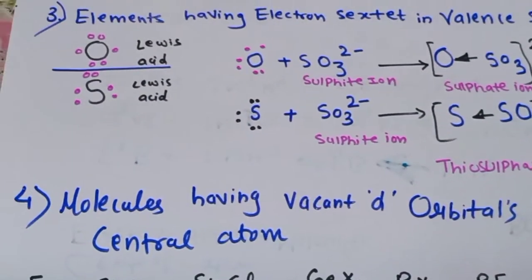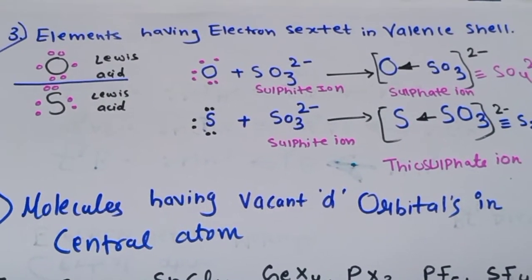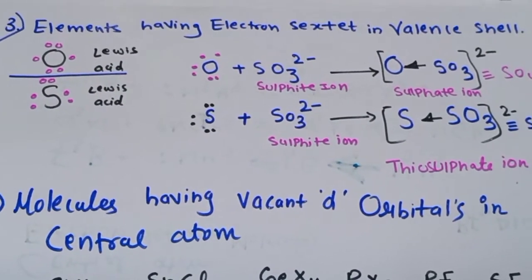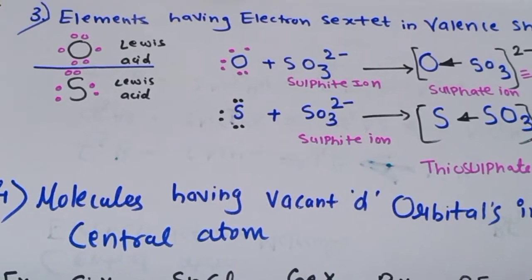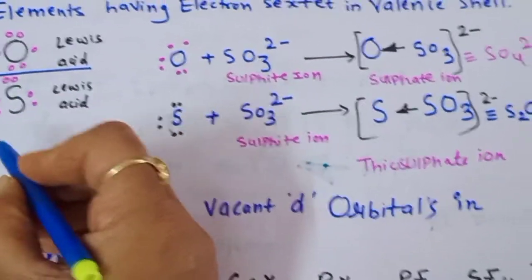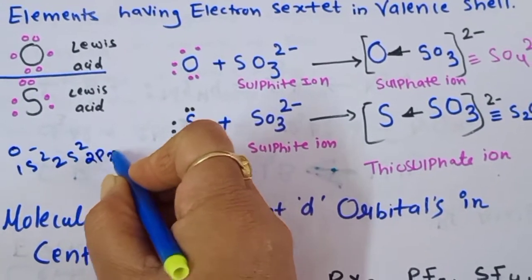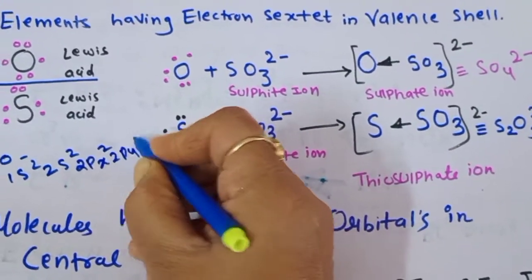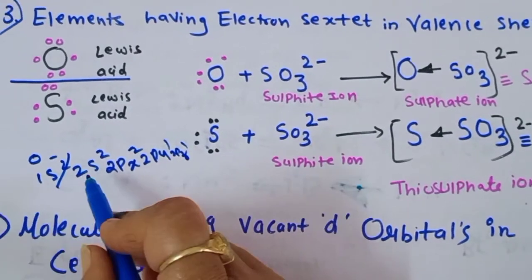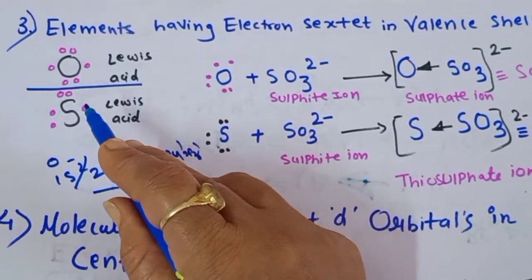Then the third type of classification is the element having the electron sextet in the valence shell. So the elements which have 6 electrons present in their valence shell can also act as a Lewis acid. For example, we know that the atomic number of oxygen is 8 and sulfur is 16. So for oxygen, we are writing 1s2, 2s2, 2px2, 2py1 and 2pz1. So there are 6 electrons. 1s2 we will not count, they are innermost. So in the valence shell, how many electrons? 6. So elements which have 6 electrons in their valence shell can act as a Lewis acid.